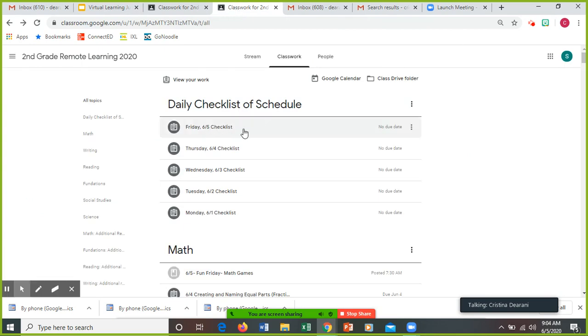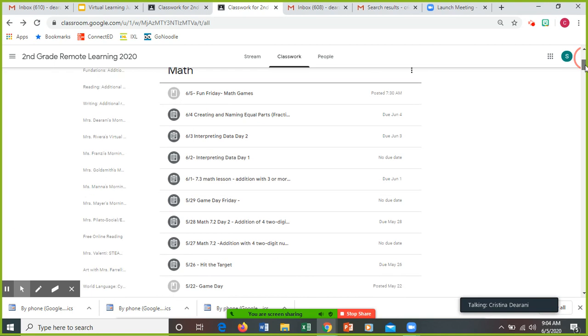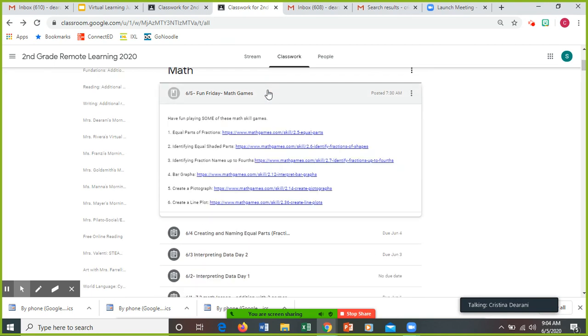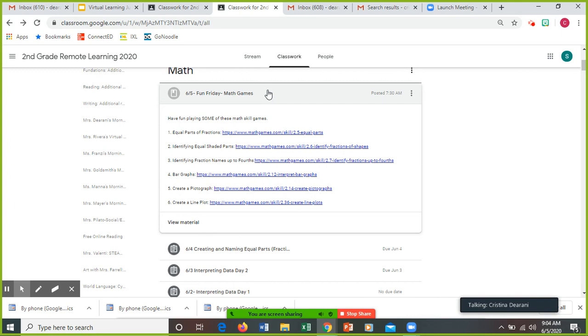Your Friday checklist is here for you to view. Okay, this is light gray because this is a material. There's nothing to hand in. But depending on what skill you want to work on, like yesterday, let's say you were having trouble with fractions maybe. There are some games for equal parts of fractions.